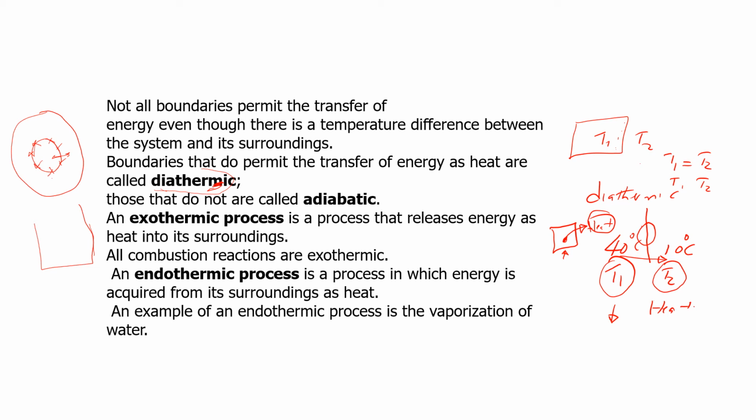So we have exothermic processes, and then we have endothermic processes in which energy is acquired from its surroundings. So the system here will take energy from the surrounding for endothermic. And one of the best examples is the vaporization of water. It absorbs heat, and so it is an endothermic reaction.